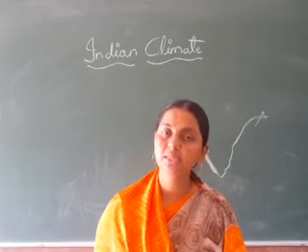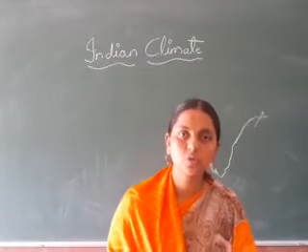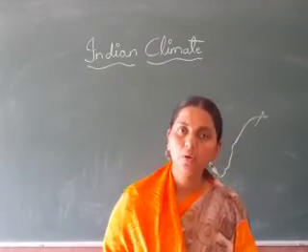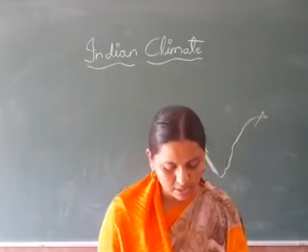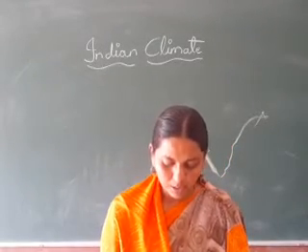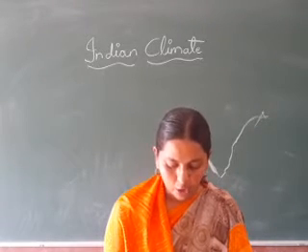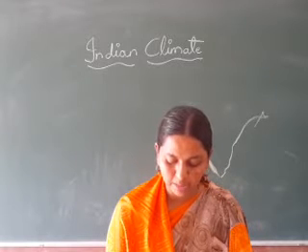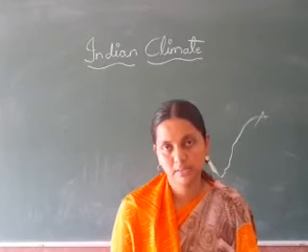The strength of the monsoon winds decreases, it becomes less. So only it is called the retreating monsoon season. This starts from early October, when due to decrease of temperature, the low pressure area is gradually replaced by high pressure over the land mass.